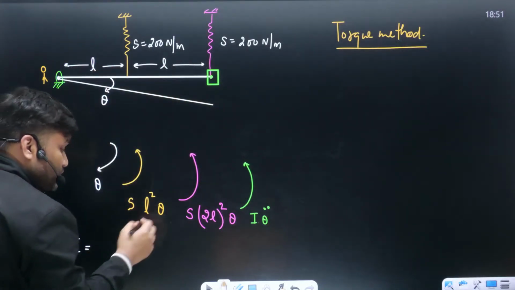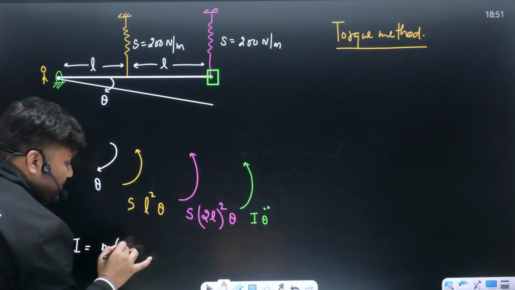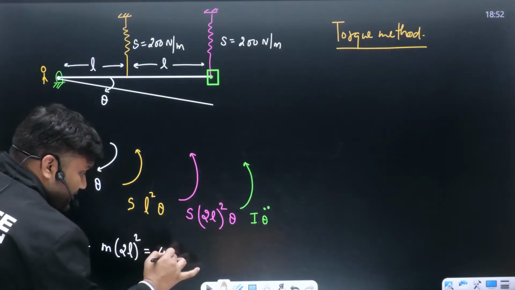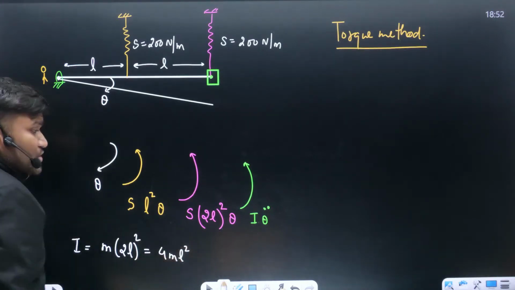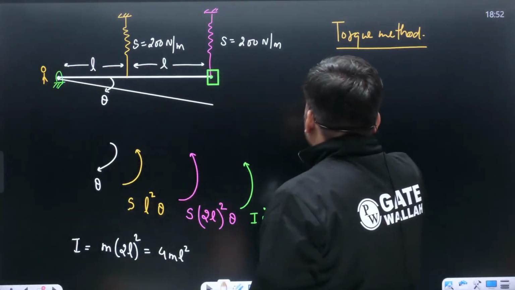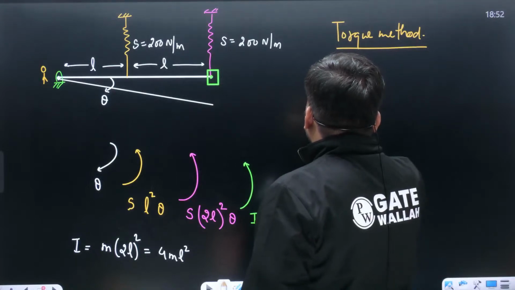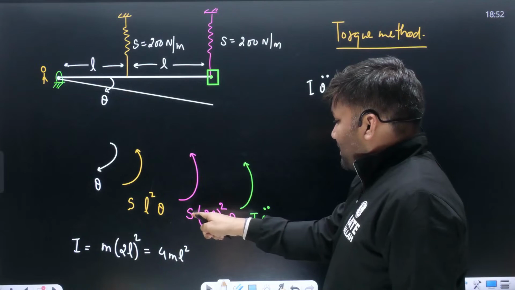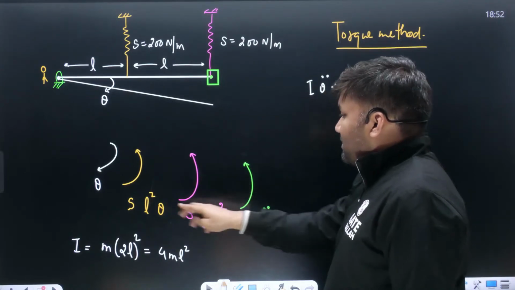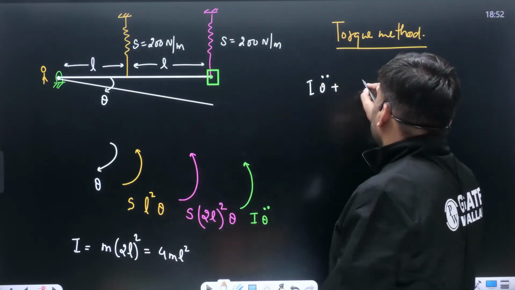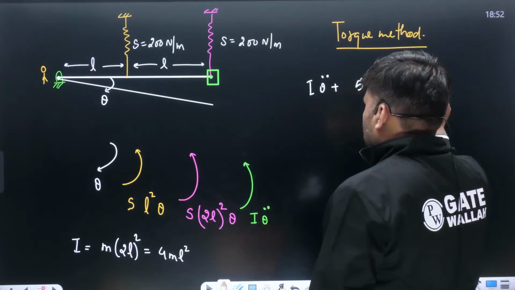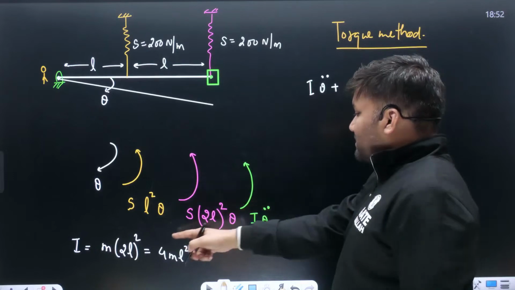So m L square. m L कितना है बेटे? L square. How much will be this? 4 times m L square. This is going to be your inertia. Put down the value. I theta dot dot plus कितना हो जाएगा, S 4L² plus S L², 5 S L² theta is equal to 0.